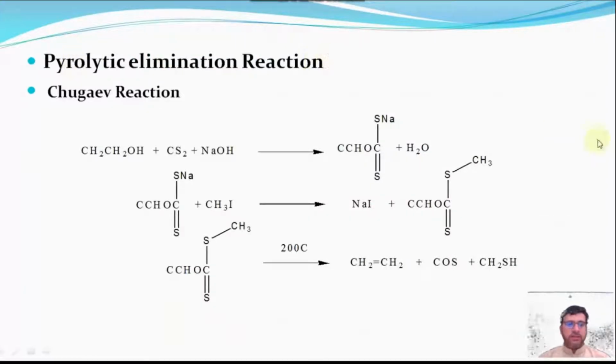Pyrolytic elimination reaction, the Chugaev reaction: alcohol, CS2 and sodium hydroxide react to give sodium xanthate. This sodium xanthate reacts with methyl iodide at high temperature and gives methyl xanthate. And methyl xanthate rearranges at 200 degrees to give alkenes.